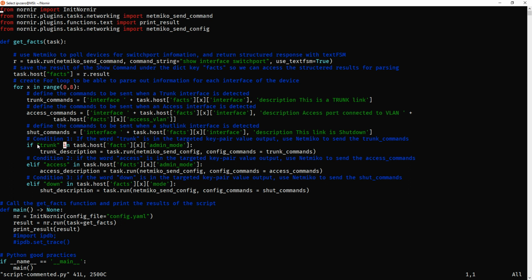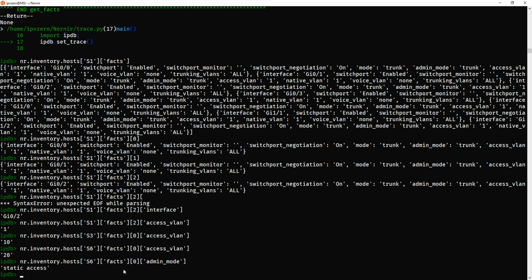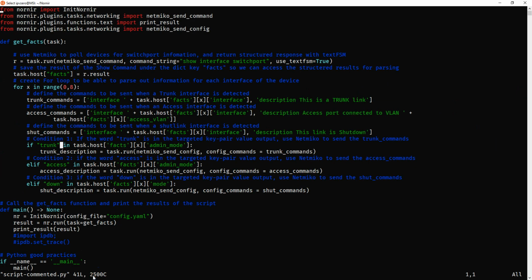The first one is if you see the word trunk in task.host facts admin mode. If you see the word trunk, it's a trunk link. In this case, we don't see the word trunk, we actually see the word access, so this one's going to be an access. So we're just iterating through all these things, just referencing dictionary keys.